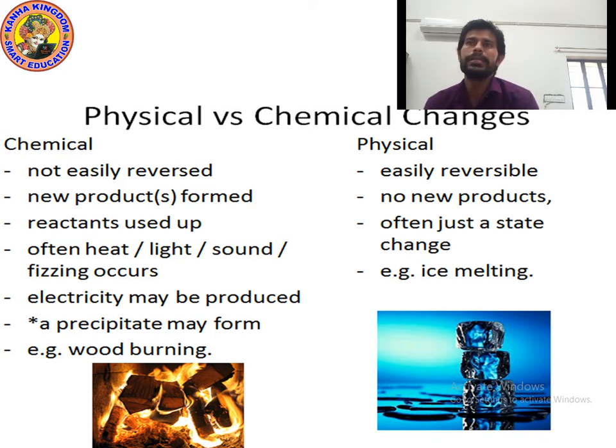So chemical changes are not easily reversible. A new product forms, reactants are used up, and often heat, light, sound, and fizzing occur. Electricity may be produced. A precipitate may form. And physical changes are easily reversible, no new product forms, and often it is just a state change.